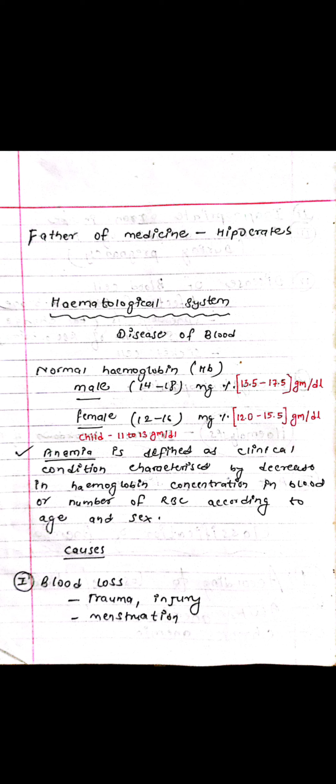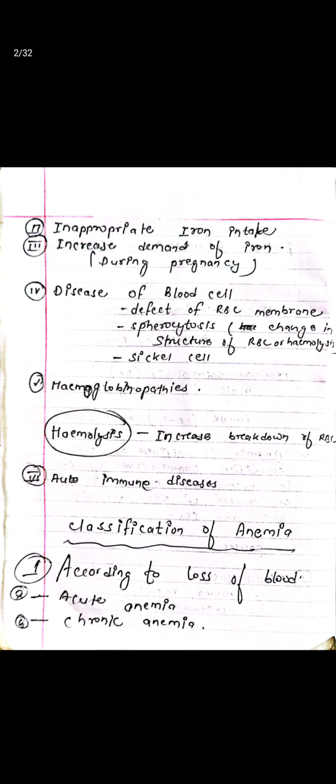Anemia is defined as a clinical condition characterized by decrease in hemoglobin concentration in blood or number of RBC according to age and sex. Causes: blood loss, trauma, injury, menstruation. Inappropriate iron intake, increased demand of iron during pregnancy. Disease of blood, defect of RBC membrane, spherocytosis, change in structure of RBC or hemolysis, sickle cell.